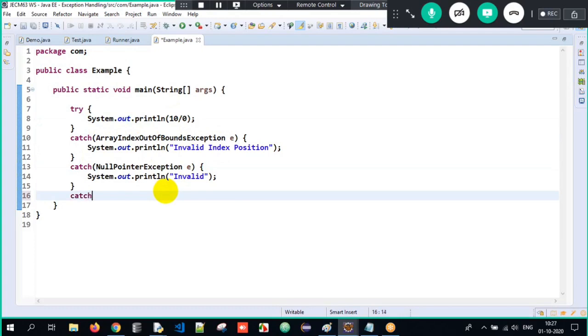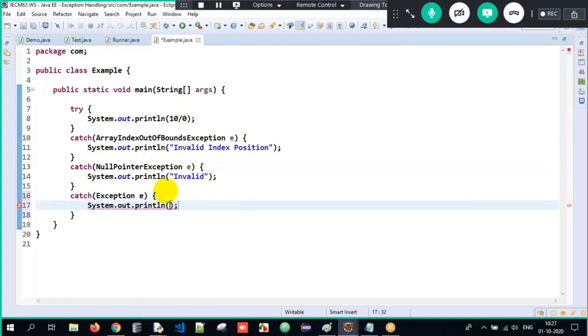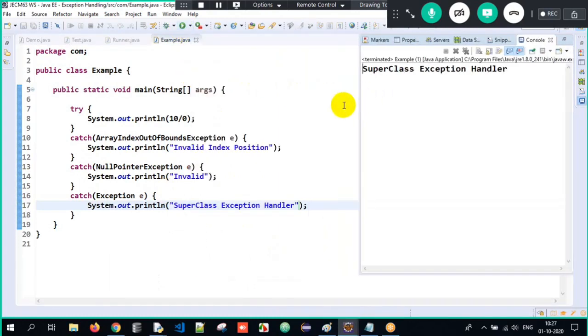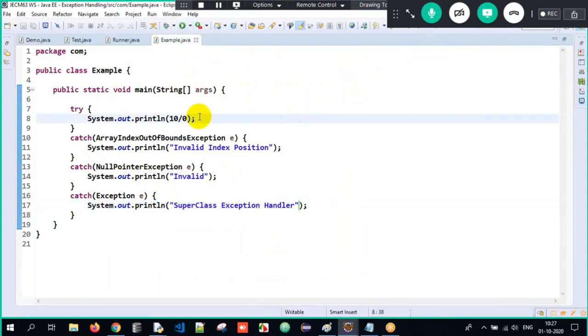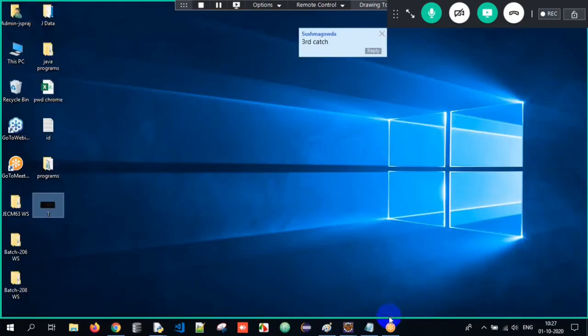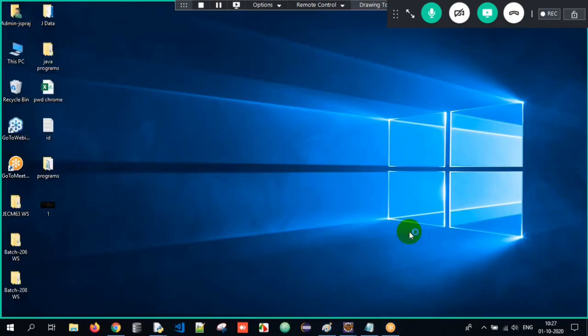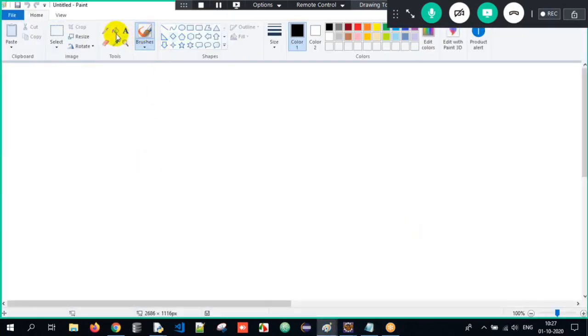So therefore, we can also make use of the superclass exception called Exception e here. So this is nothing but the superclass exception handler. Now tell me which block will get executed here. When I execute it, the superclass exception handler got executed. How? Sir, upcasting. What is upcasting over here, guys? See, I will tell you.